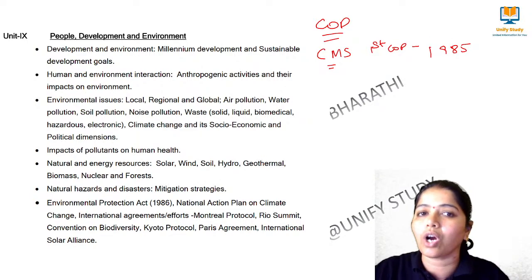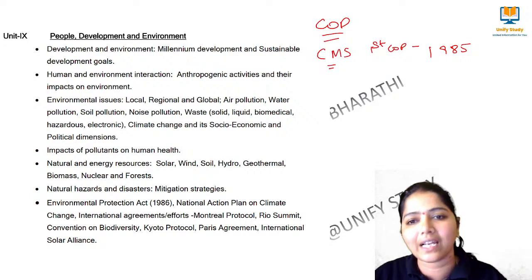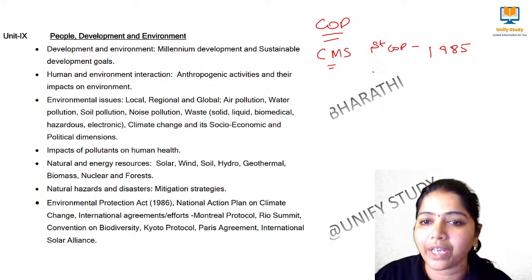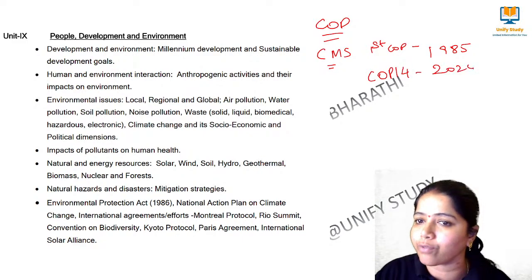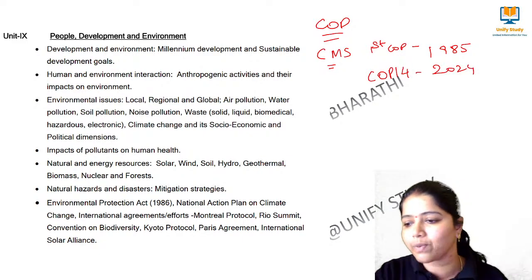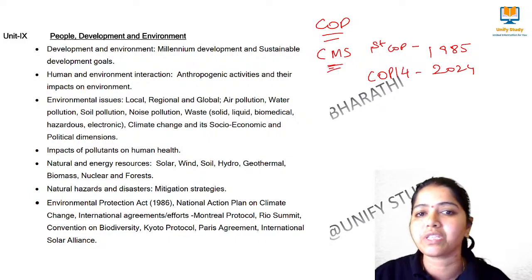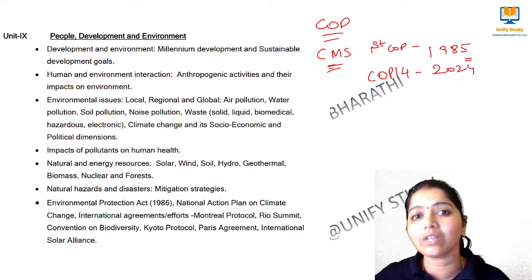The recent COP, COP 14, was held in the year 2024. Just know the difference. That is why I am giving you this. So the Convention on Migratory Species, first Conference of Parties held in 1985, and the recent COP 14 held